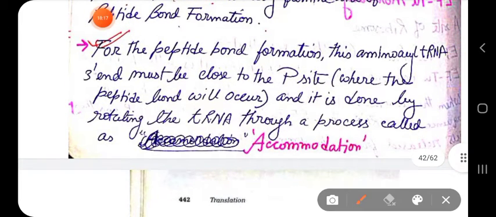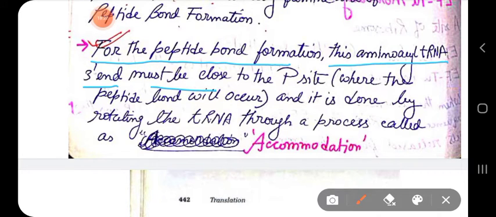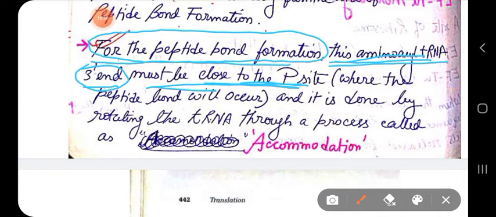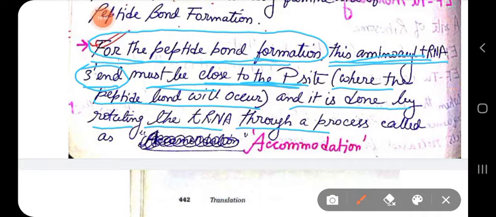Now for the peptide bond formation, the 3' end of the aminoacyl tRNA must be close to the P site. Within the P site, the peptidyl transferase center is present, where the peptide bond formation will occur, and it is done by rotating the tRNA through a process called accommodation.